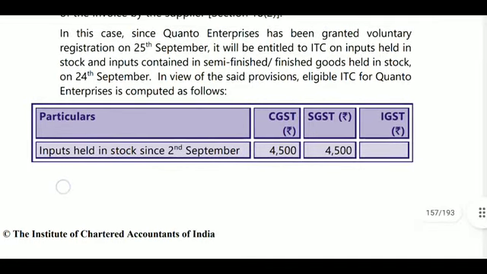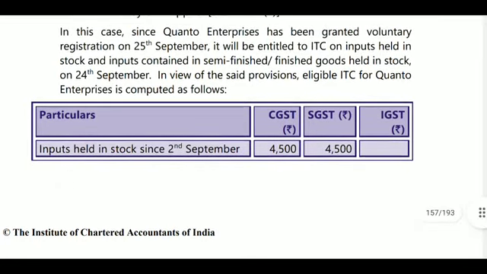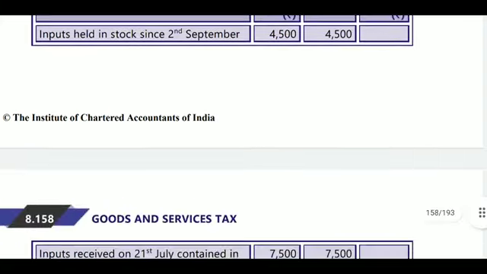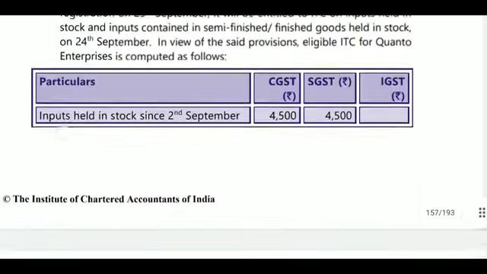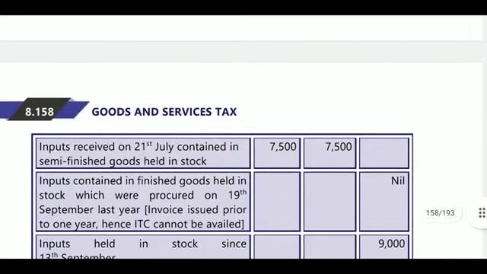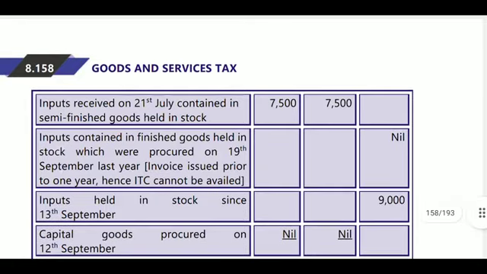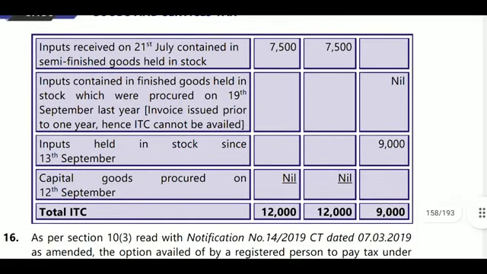entitled up to the stock on 24th September. In view of the said provisions, eligible ITC for Quantama Enterprise is computed as follows. Input held in stock since 2nd October 4,500. Next, inputs received on 21st July contained in semi-finished goods held in stock 7,500. Next, input in finished goods held in stock which are procured on 19th September last year, that is nil.